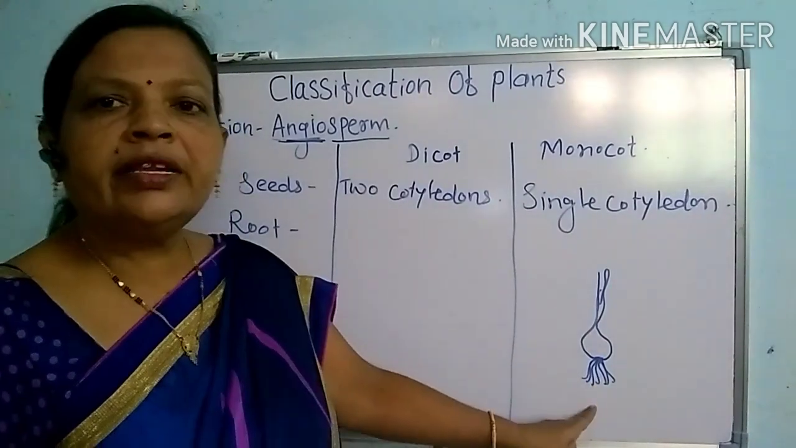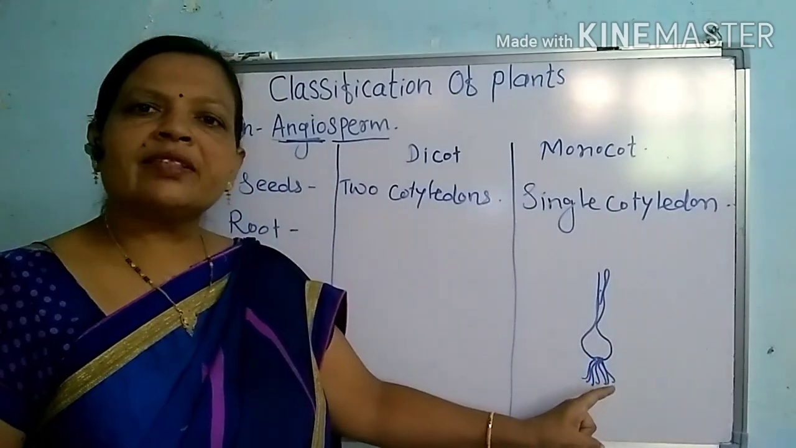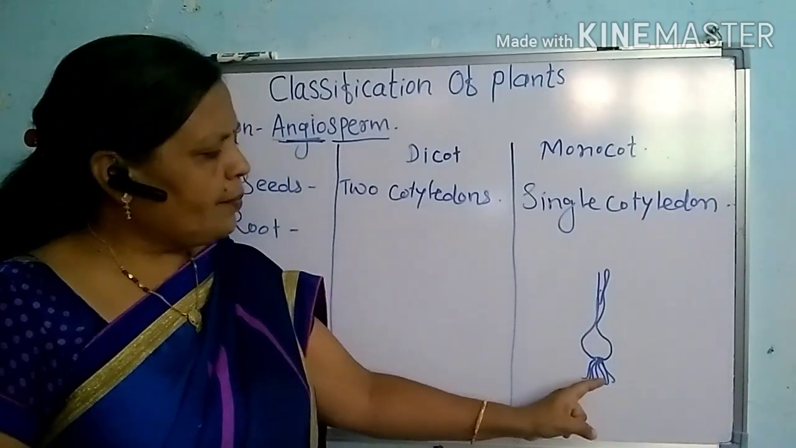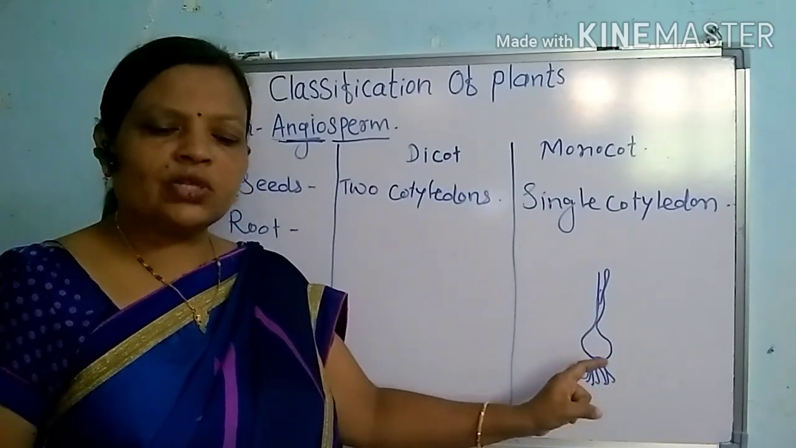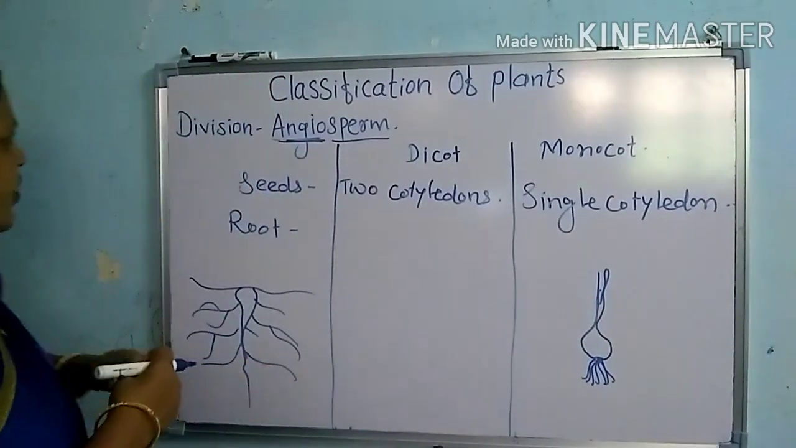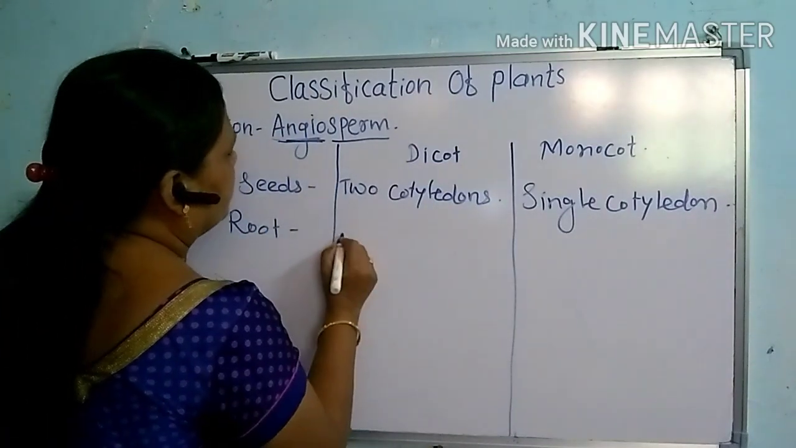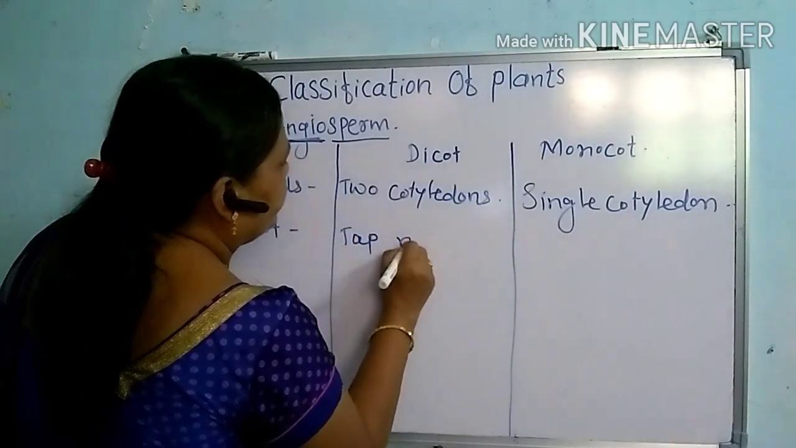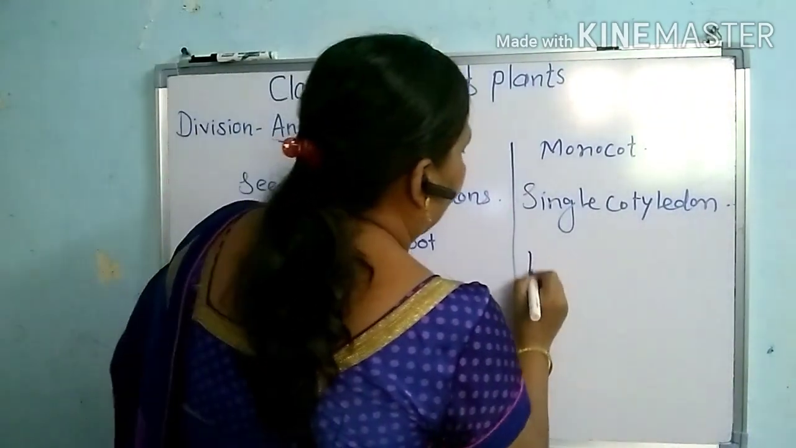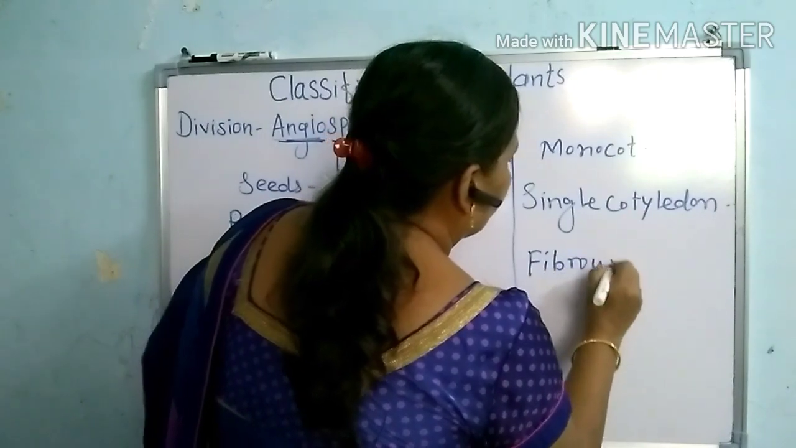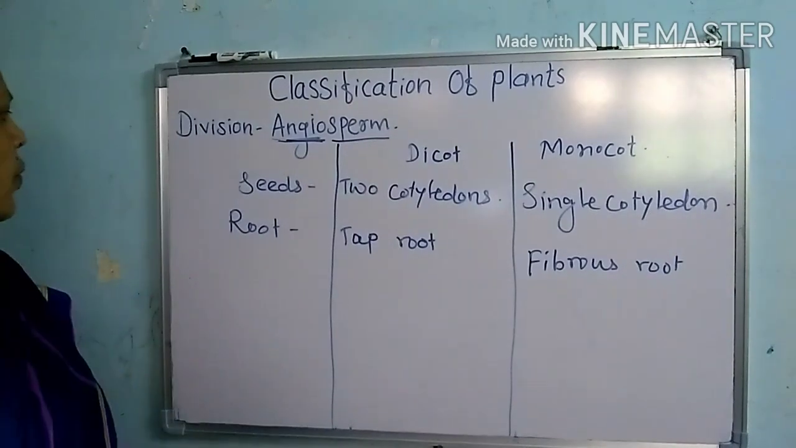And in case of this onion bulb, from the condensed stem, many fibrous hair-like roots are given out, and such a type of roots are called adventitious roots, or they are also called the fibrous root. So this is the second difference among the dicot as well as the monocot. In case of the dicot, the taproot system is present, and in case of the monocot, the fibrous root is present. This is the second difference among the monocot and dicot.